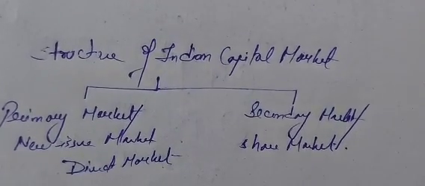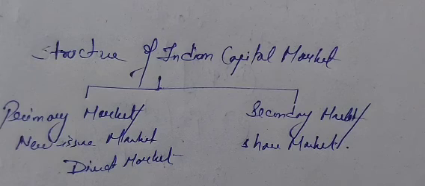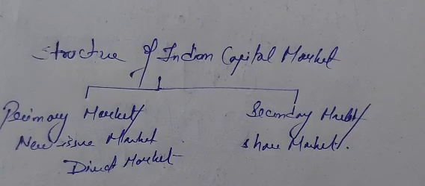So primary market or the new issue market means this market deals in the new issue of long-term securities. Clear? When for the very first time a new security is being launched in the market, that will be launched in which market? It will come in the primary market or the new issue market.